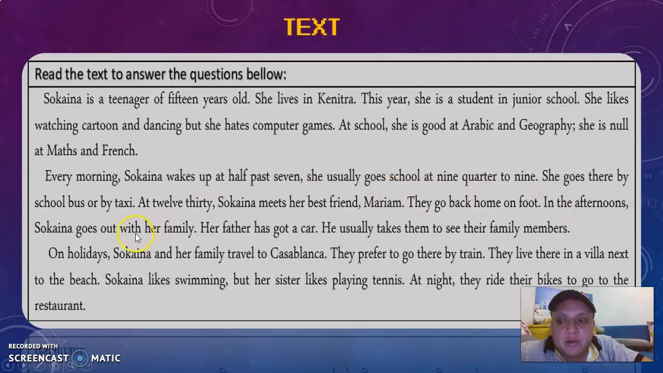In the afternoons, Sukaina goes out with her family. Her father has got a car. He usually takes them to see their family members. On holiday, Sukaina and her family travel to Casablanca. They prefer to go there by train. They live there in a villa next to the beach. Sukaina likes swimming, but her sister likes playing tennis. At night, they ride their bikes to go to the restaurant. Okay, so this is the text. You read the text just as I did, twice.